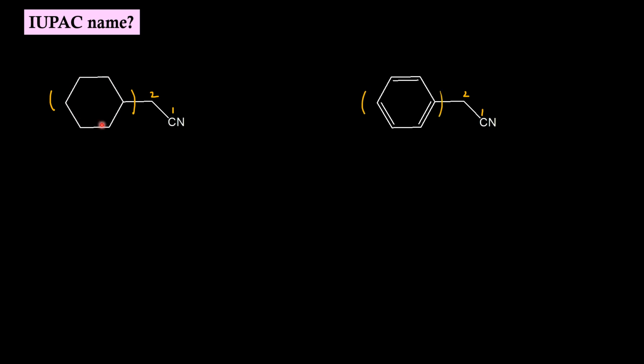Since this is a substituent sitting at position 2, the ring will become the secondary prefix. This will be named as 2-cyclohexyl. On this side, this ring will be named as 2-phenyl.